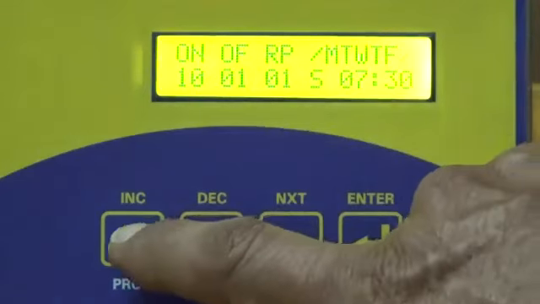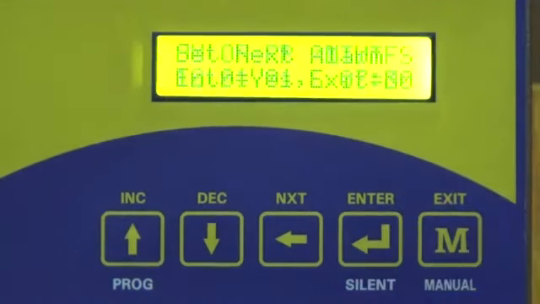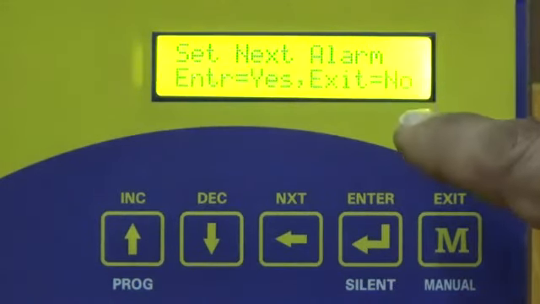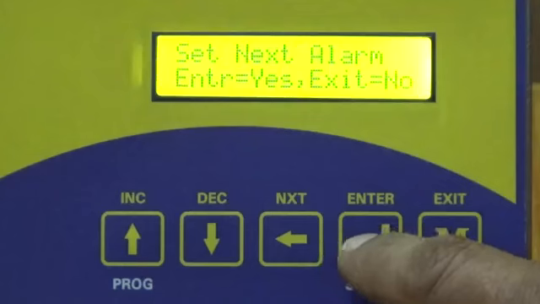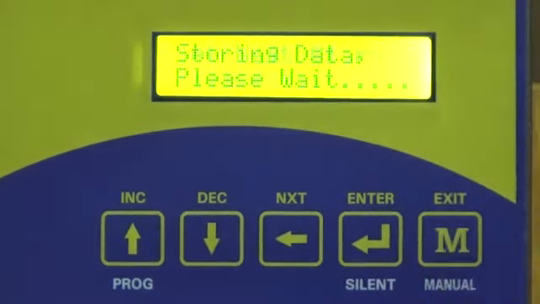If you still want to ring it on Saturday, press the increment key again. Saturday is selected. Press enter. If you want to program one more alarm, press enter. If this is the last alarm to be programmed, press exit. The data is being stored.